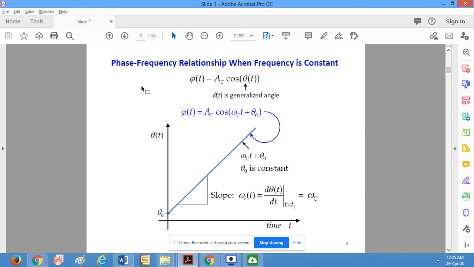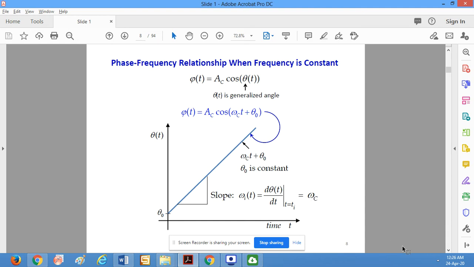This is the slide showing the phase frequency relationship when the frequency is constant. Suppose we have a sinusoidal signal represented by this, where theta is the generalized angle, and if it is a waveform, the angle will be represented by omega ct plus theta naught. And this graph shows the variation of theta t with respect to time. So the initial value is theta naught, starting from here, and this is for omega ct. If we go for the slope of this line, the slope will be given as d theta by dt at time t equals ti, and that is equal to omega c.